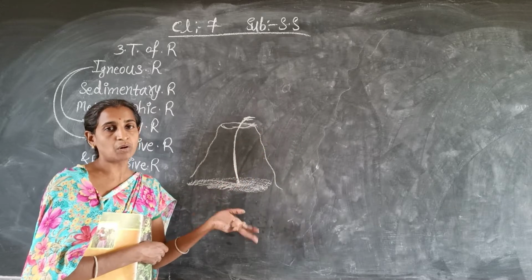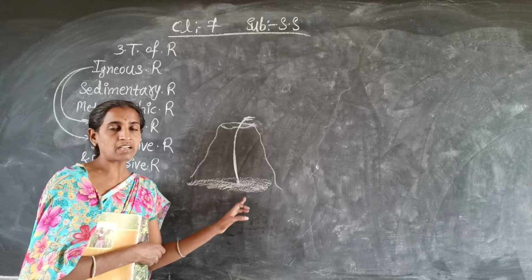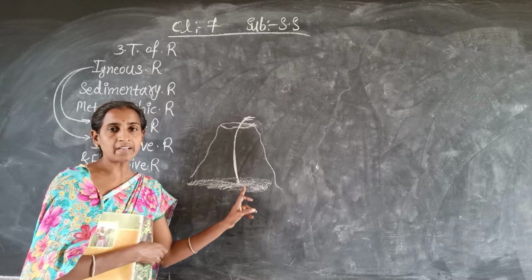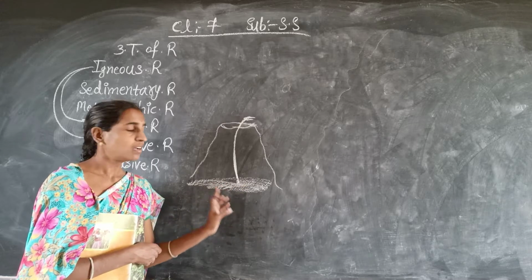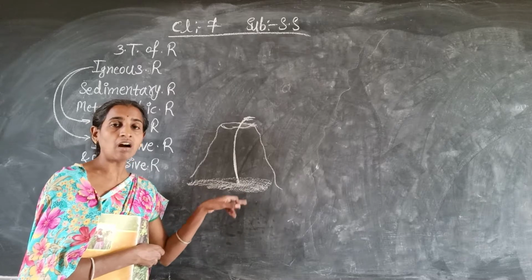Why does it become solid? Because when it is inside the earth, it is in liquid form, and the high temperature is there. That's why the molten magma is always in liquid form.